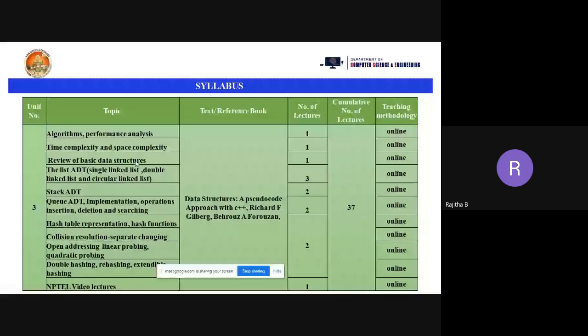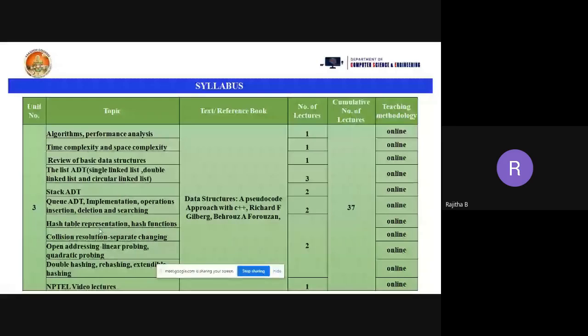The list ADT is one type of data structure, and we can implement it using a single linked list, double linked list, or circular linked list. These are the types of linked list. We also have stack and queue, and how to implement their insertion, deletion and searching operations. Next we have one more data structure, the hash table representation.